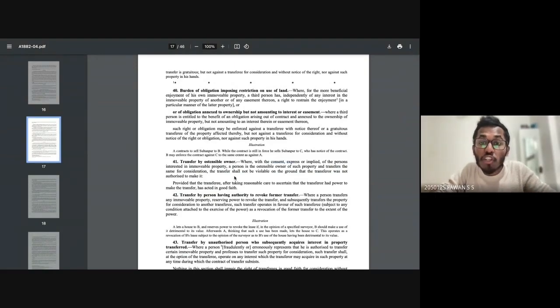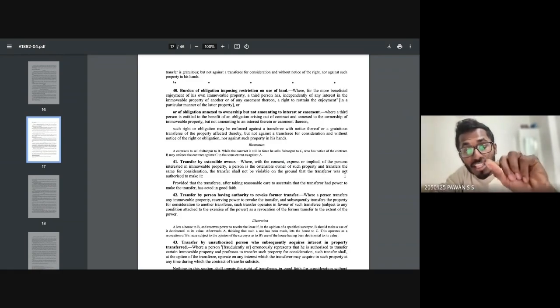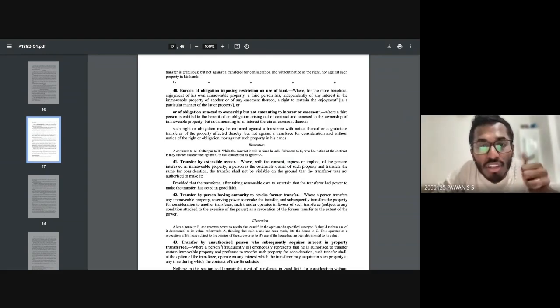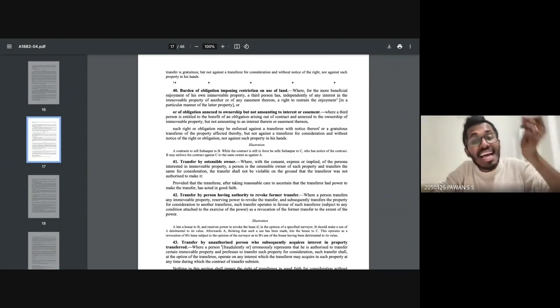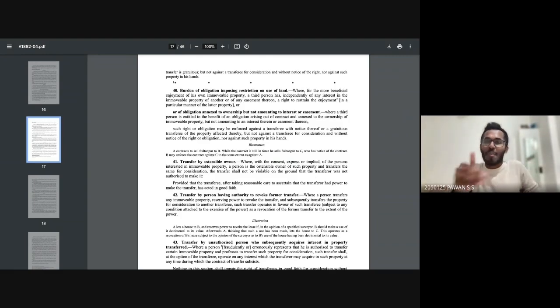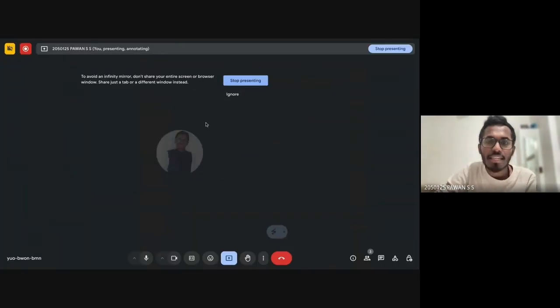Clear? The transfer shall not be voidable on the ground that the transferor was not authorized to make it. So if I make any particular decision, that decision cannot be void. Why? Because I am an ostensible owner. Provided that the transferee, after taking reasonable care to ascertain that the transferor had the power to make the transfer, has acted in good faith. So that basically means that I have to act in good faith, and then obviously that decision is valid. Very simple. Make sure you write this example down in your bare act, or else there's no point in my teaching anything today.